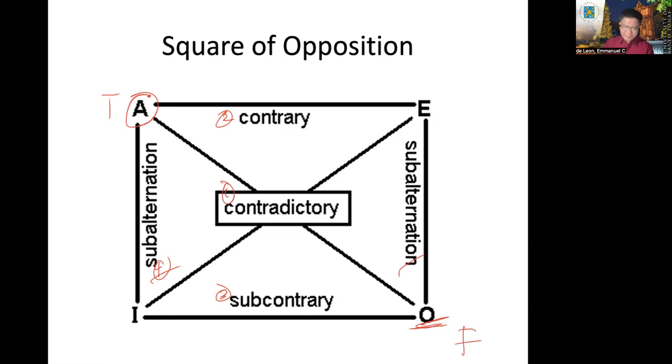So, if A is true, the O is necessarily false. If A is true, what should be the truth value of I? The relation here is subalternation. If the superaltern is true, what is the truth value of the subaltern? Necessarily true as well, correct? Okay, rule number 1 in subalternation.